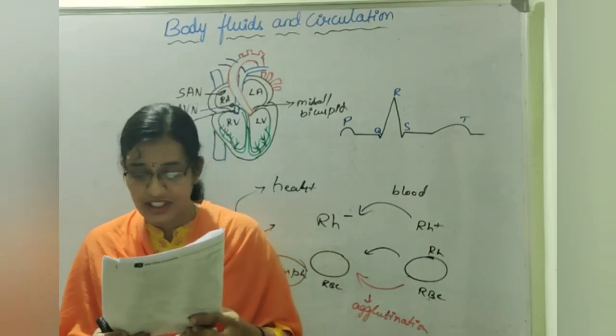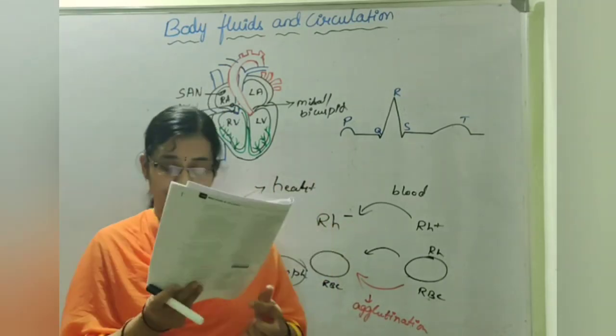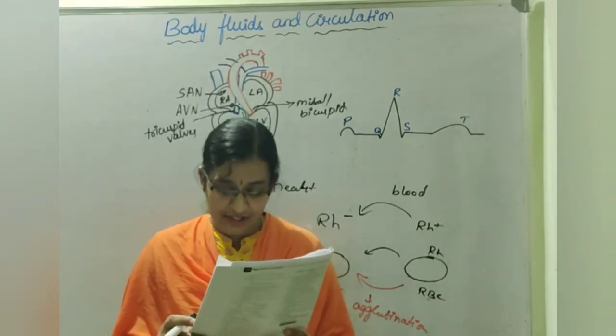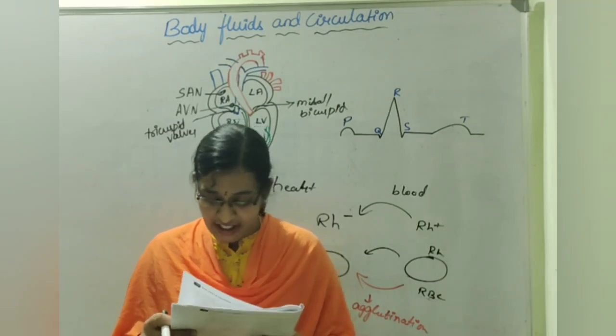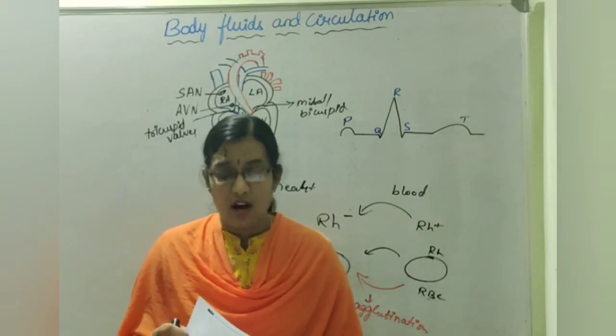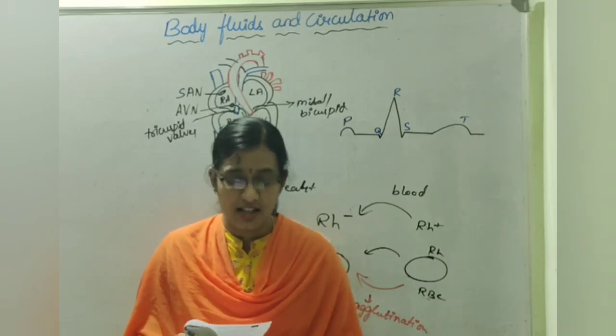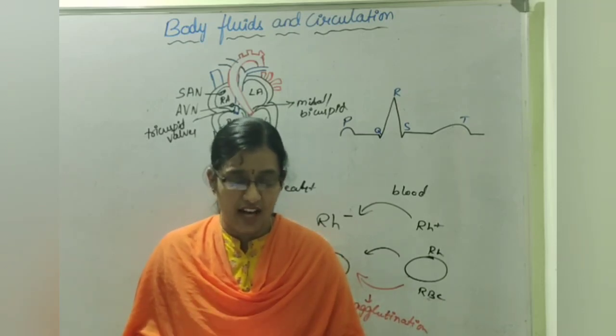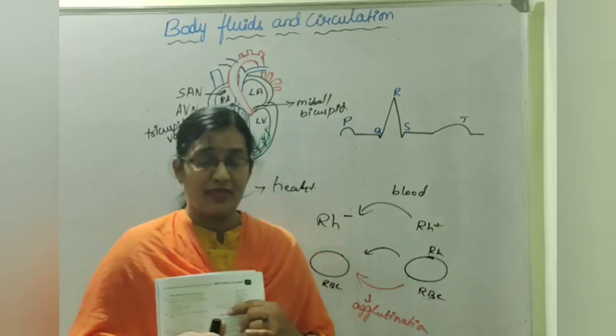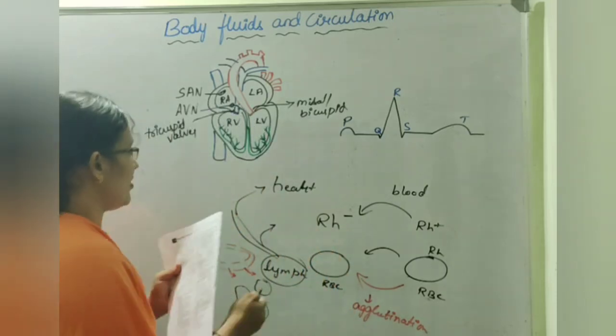So which is the right option? Option A, left atrium and left ventricle. Next, chordae tendineae are found in: option A, joints of legs; B, atria of heart; C, ventricles of heart; D, ventricles of brain. Where are they present? They are present in the ventricles.